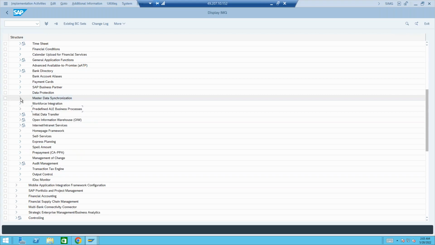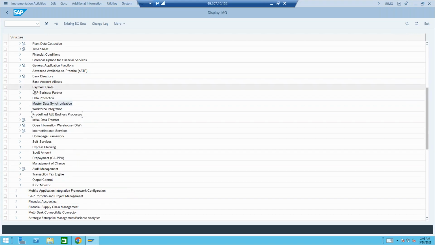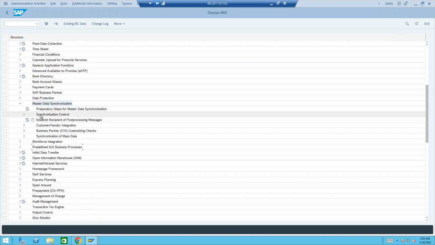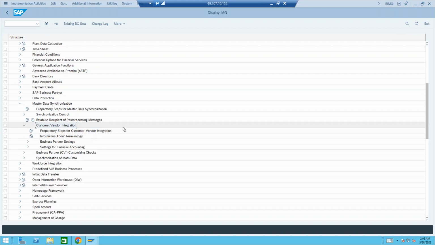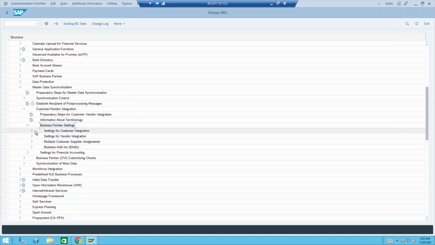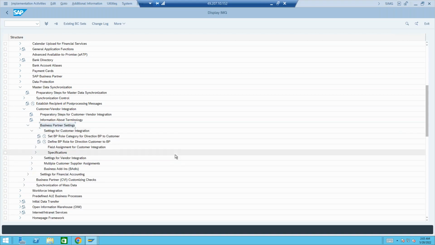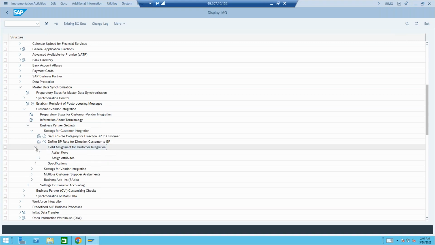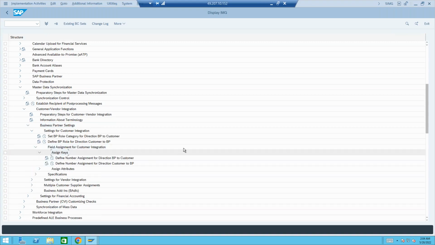Yeah, it should be under business partner. It should be under NDS. That's correct. So cockpit. Sorry, this is customer vendor integration, a very lengthy menu path. Under this: customer vendor integration, business partner settings, and settings for customer integration, and field assignment for customer integration,